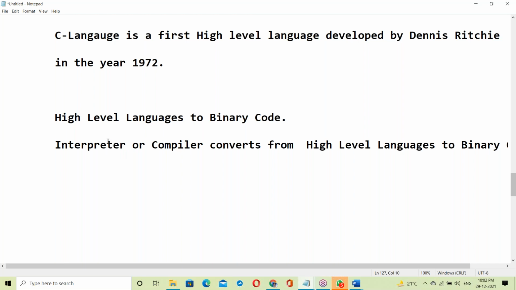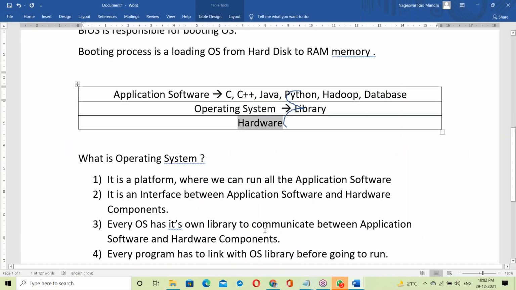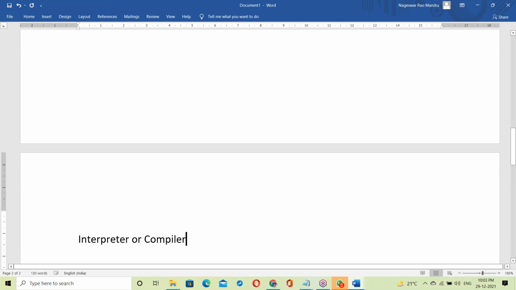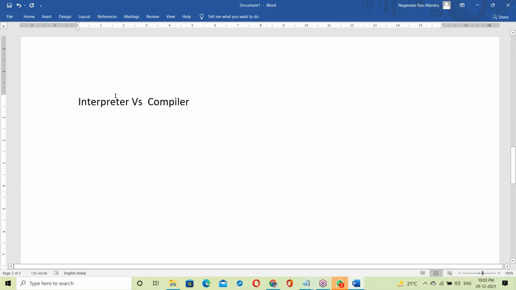Now interpreter and compiler. What's the difference? Anyone have an idea about interpreter and compiler here? Interpreter versus compiler. What is an interpreter? What is a compiler? Interpreter works step by step. The compiler takes the whole program. The interpreter translates only one statement, with line by line execution. Good response.